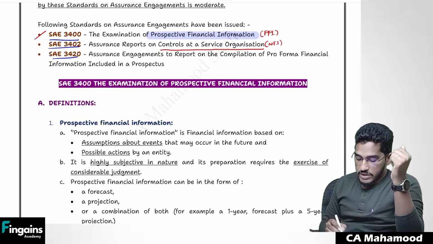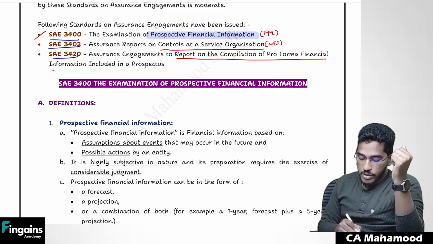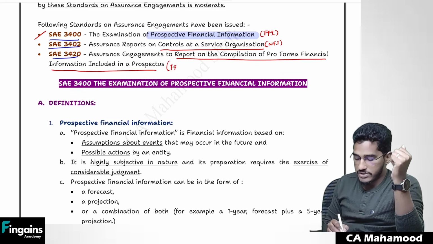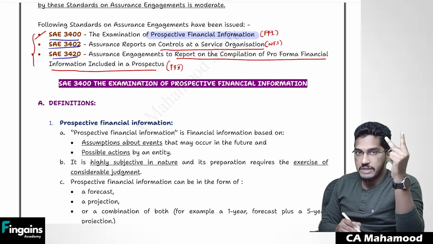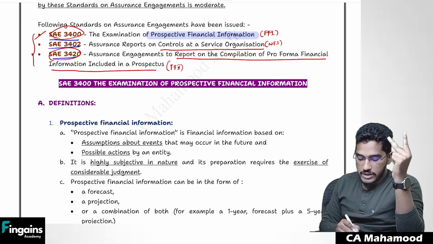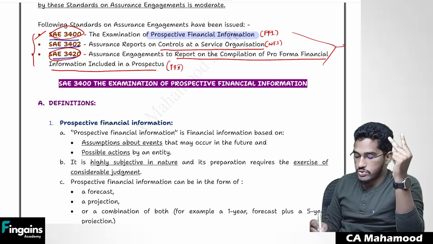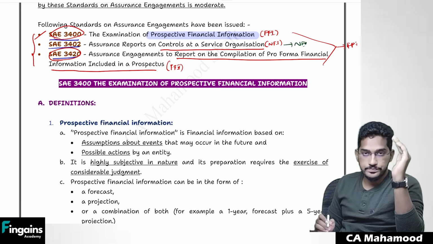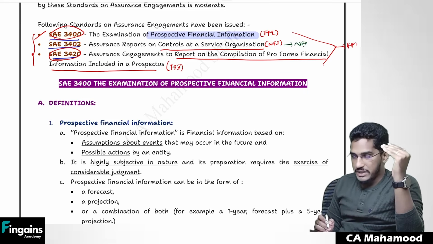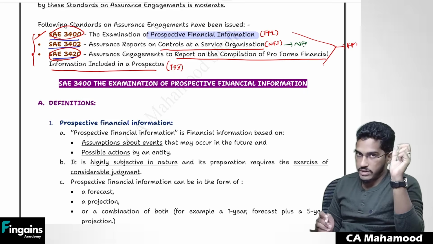Then we have one more engagement where we might be required to report on compilation of pro forma financial information included in a prospectus. This is also something future financial information only. So we have three standards under SAE series. Out of that, two standards 3400 and 3420 are going to talk about future financial information, whereas one standard 3402 is going to talk about non-financial information. Okay, so we will take up each standard for our discussion and we'll try to revise it.